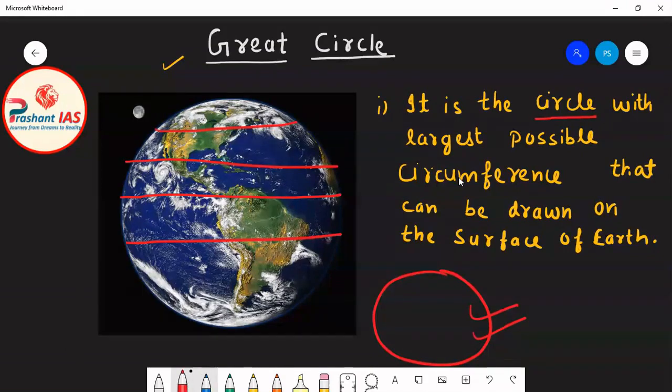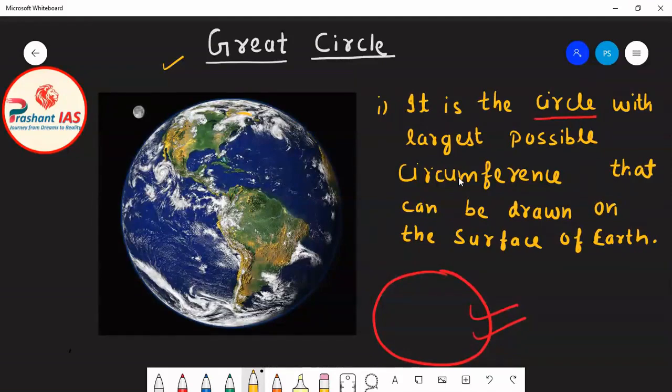But you can observe here that the size of this circle is less than this circle. Similarly, the size of this circle is less than this circle. So it means that the size of all the circles is not the same. So first of all we have to identify the circle whose circumference is the maximum.